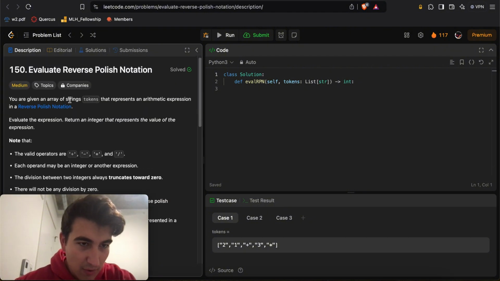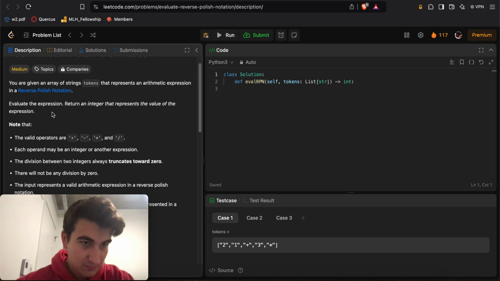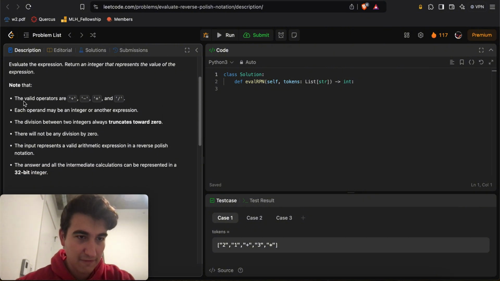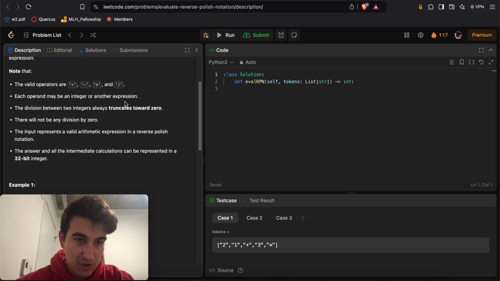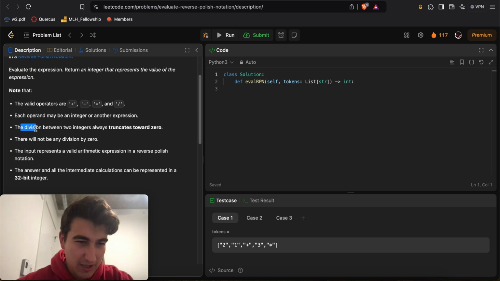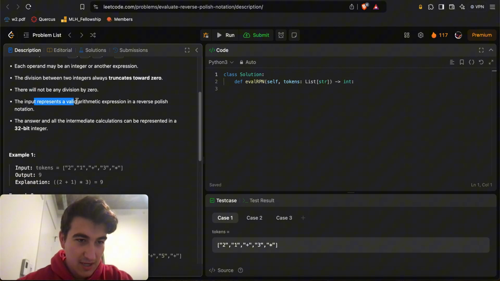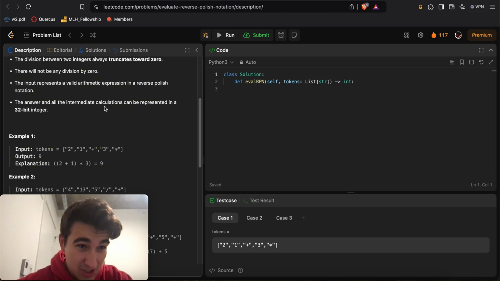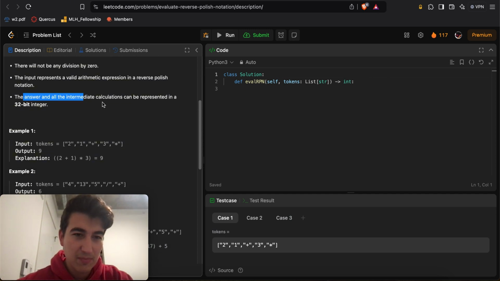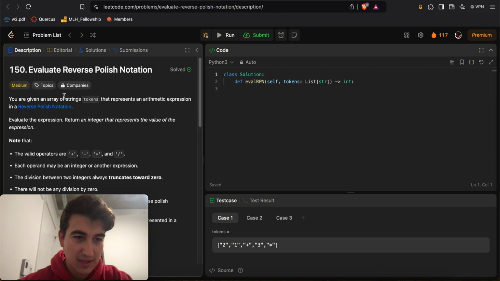You are given an array of strings tokens that represents an arithmetic expression in a reverse Polish notation. Evaluate the expression, return an integer that represents the value of the expression. Note that the valid operators are plus, minus, multiply, and divide. Each operand may be an integer or another expression. The division between any two integers always truncates down towards 0. There will not be any division by 0. The input represents a valid arithmetic expression in a reverse Polish notation. The answer and all the intermediate calculations are represented in a 32-bit integer.